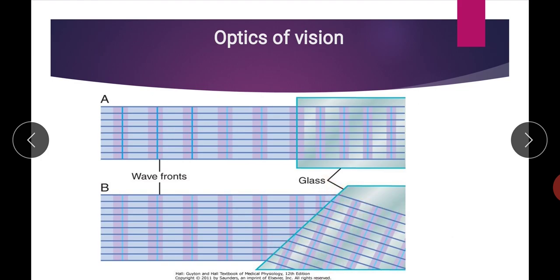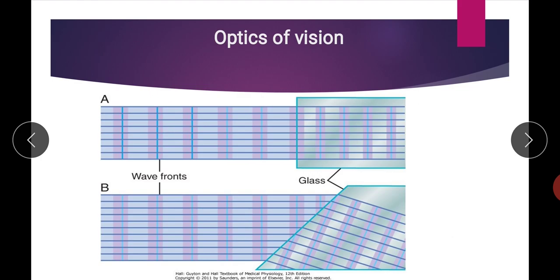This change in direction of light rays, or bending, is known as refraction of light rays.